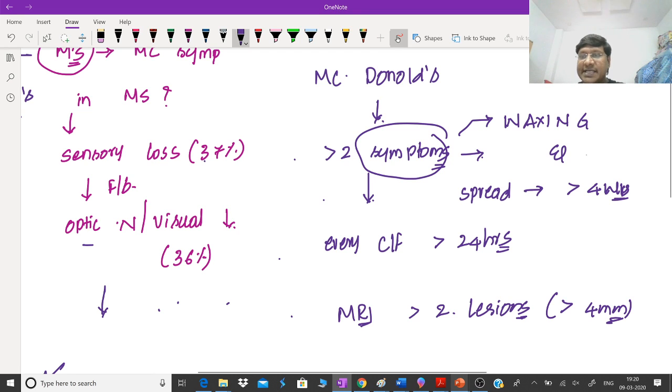Right? They should be waxing as well as waning. This is the diagnosis of multiple sclerosis according to the McDonald's criteria, and what we follow is the McDonald's criteria for the diagnosis of multiple sclerosis. Now, I told you about two features. I have told you about optic neuritis and I have also told you about the diagnostic criteria of multiple sclerosis.